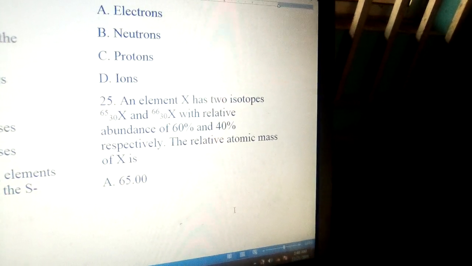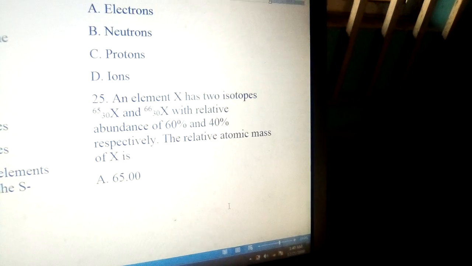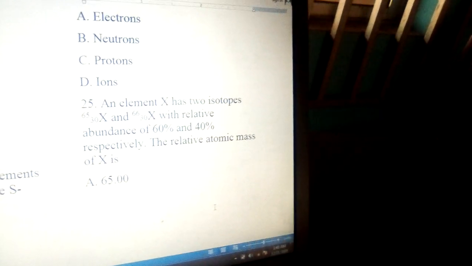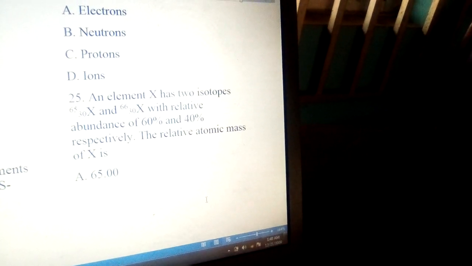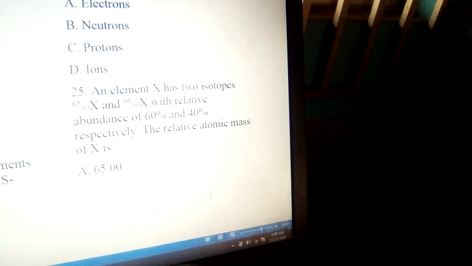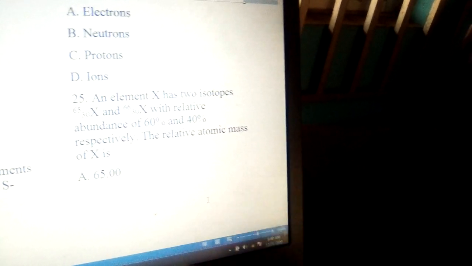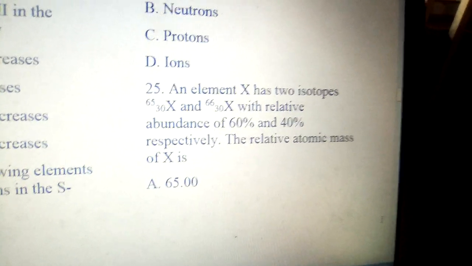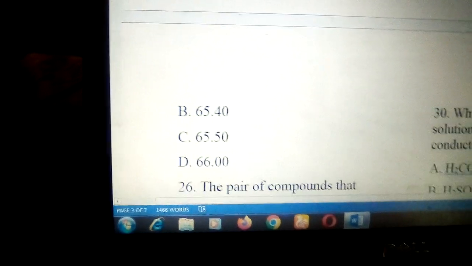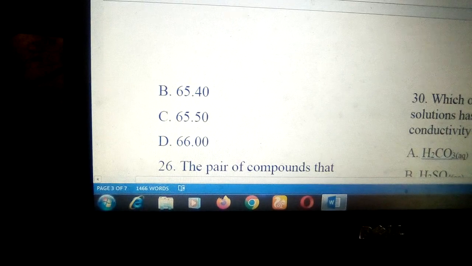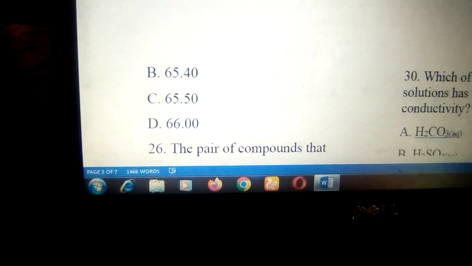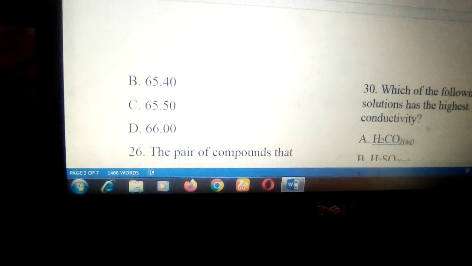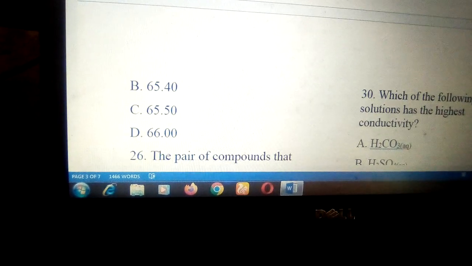Determine the relative atomic mass of S. Option A, 66.00. Option B, 65.40. Option C, 65.50. Option D, 66.00. The answer is B, 65.40.